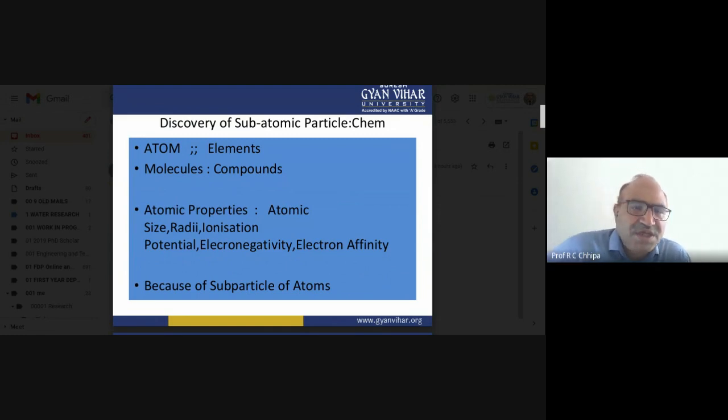Now the molecules. Molecules are the smallest particle of a compound. The element and the atom are the smallest particles which cannot undergo further breakdown.